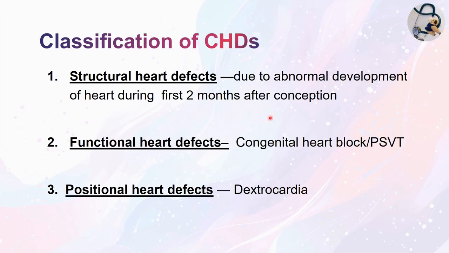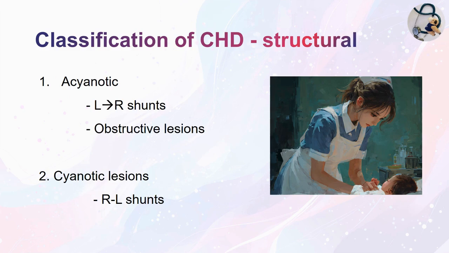So among these, structural heart defect is the commonest. So we will be discussing structural heart defect in the following slides. Structural heart defect classification: it can be acyanotic or it can be cyanotic. In acyanotic heart disease, left to right shunt and obstructive lesions are seen. Cyanotic heart disease occurs with the right to left shunts.